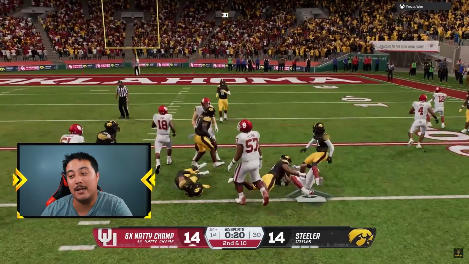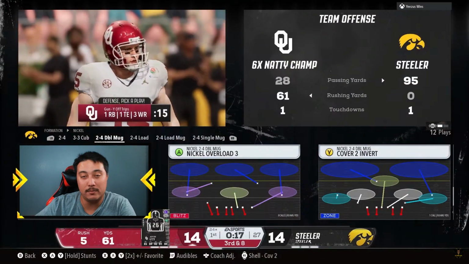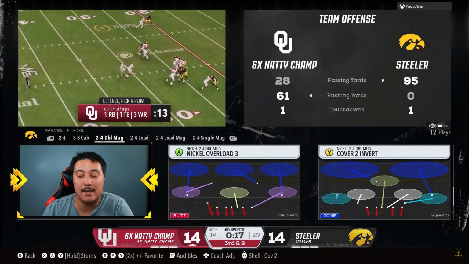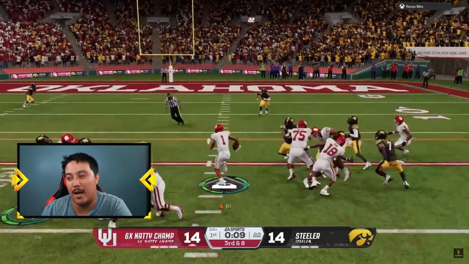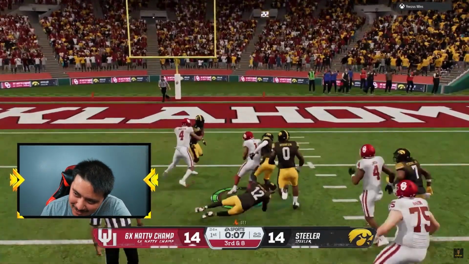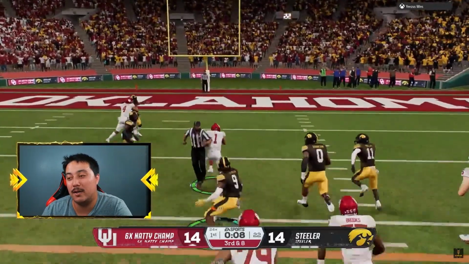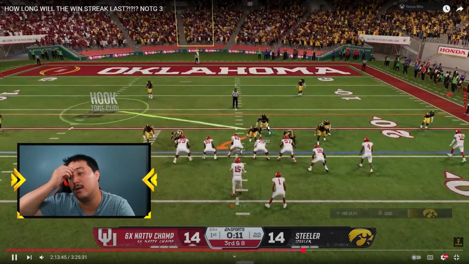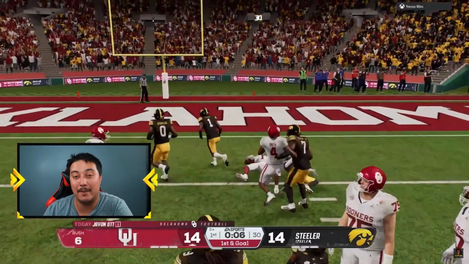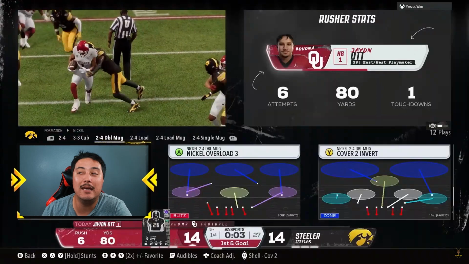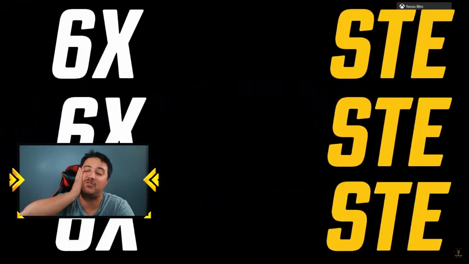Get my user in position, and hey, look at that. Even though I didn't shoot the gap, we were able to hold him to only 2 yards there on 2nd down and 10. Now brings up a big 3rd and 8. Kind of getting ready for the RPO, and just, oh man. Right there, see, I clicked off, and his lineman did a pretty good job of blocking me, unfortunately. And yeah, y'all see I'm getting gapped. I am getting gapped by this inside zone, which is just the worst feeling ever.